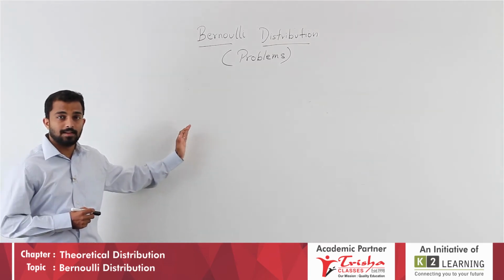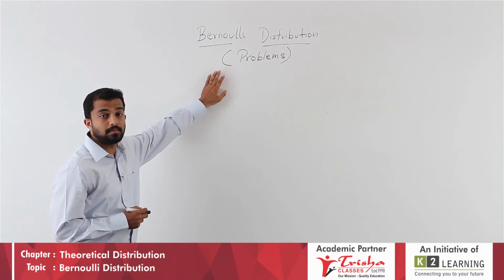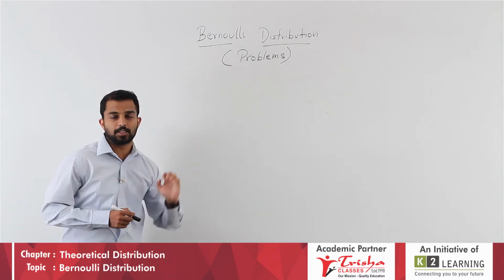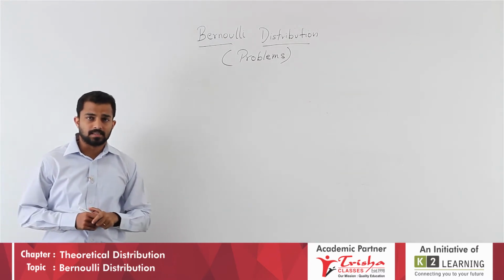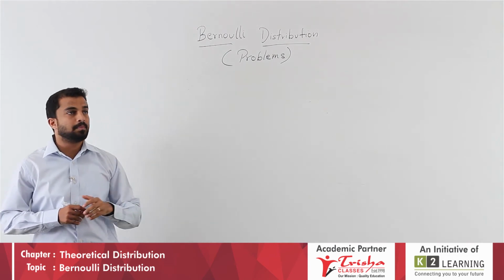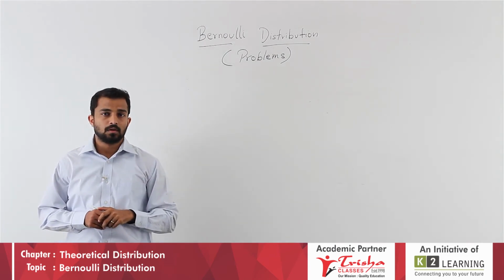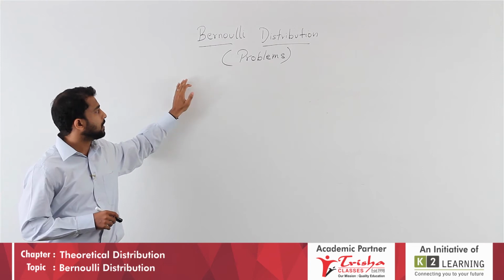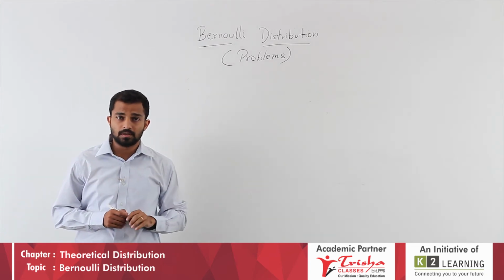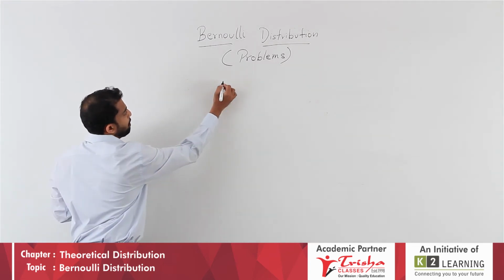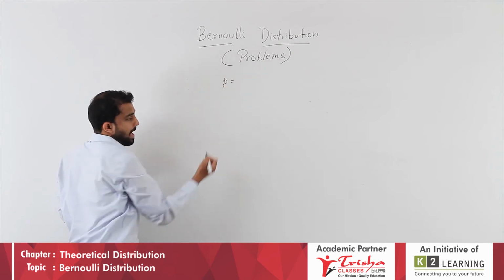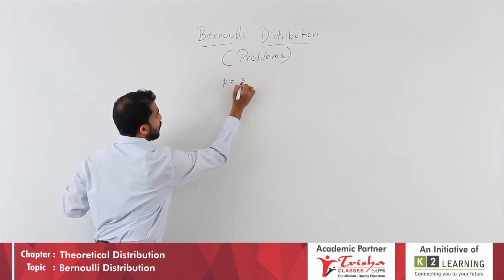Okay students, now let us see some problems based on Bernoulli distribution. Say a question is given to you. A Bernoulli variate follows a probability distribution where P is given to us as 3 by 4.